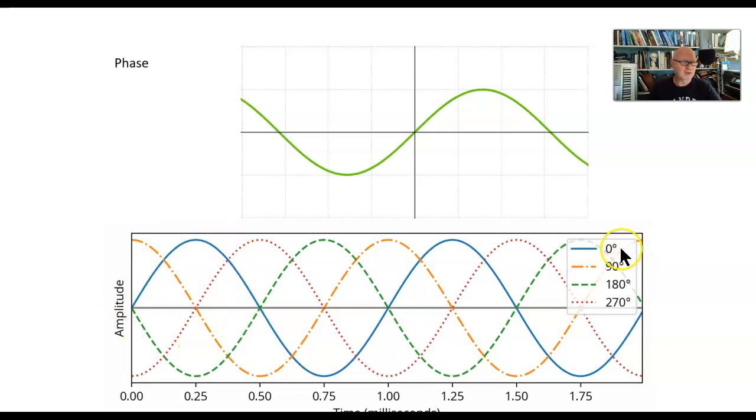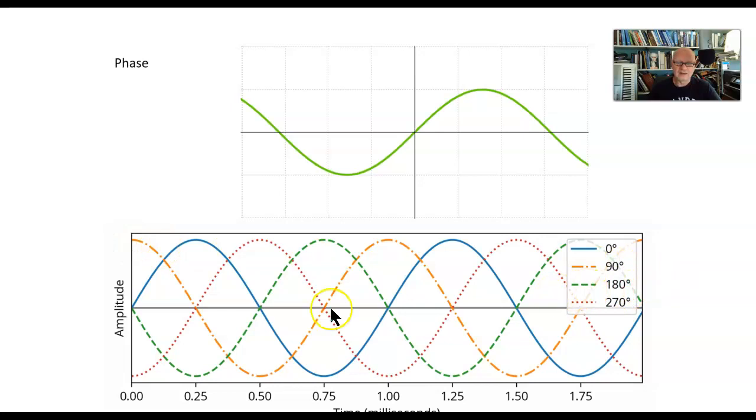So, by the way, we could call any of these 0 if we just change that point in time. If I'm looking at the red one, for example, and I started at this point in time as my 0 point, then this is 0 degrees. But these are all out of phase with relation to each other or with relation to that given point in time that I choose. So a 90 degree is at the crest at that point 0 in time.